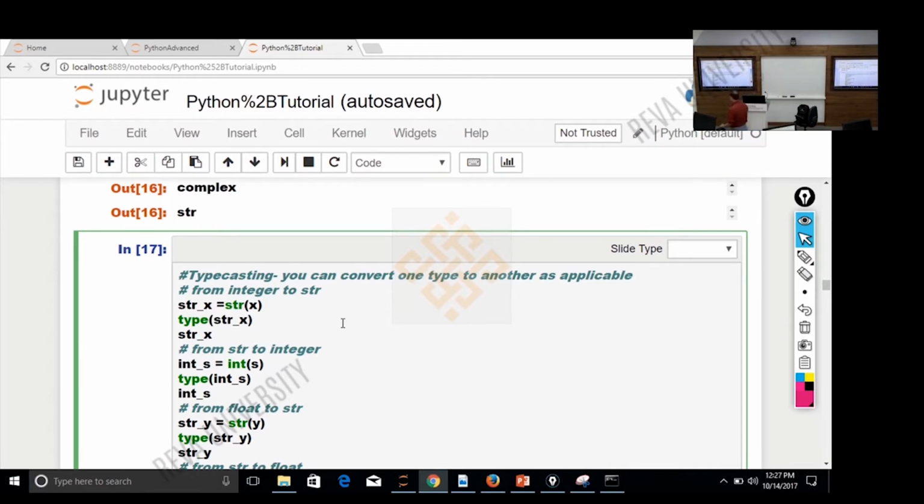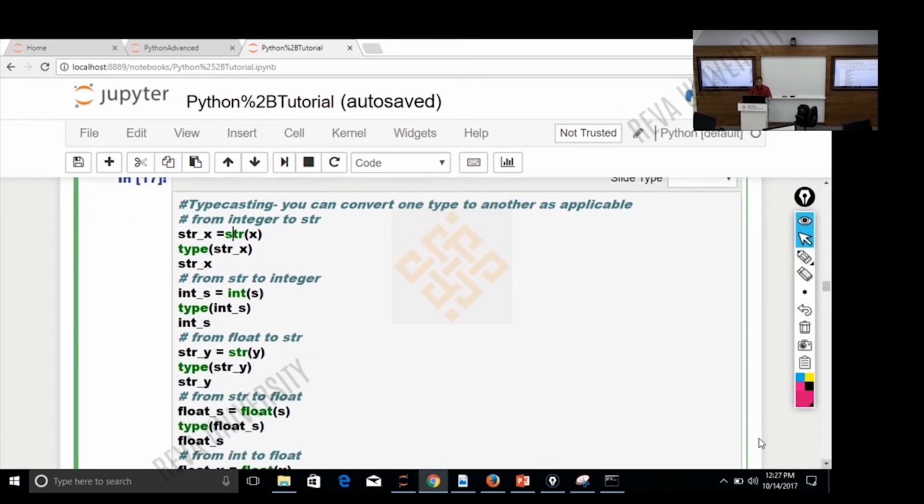And while you're doing this, save your code so that you'll have it for future reference. Believe it or not, in one week you will forget some of these things. So if you have it typed, you will be able to remember it. We are making some more conversions over here as well, but I'll give you a moment to look at it. So we're converting pretty much everything to everything else wherever possible, right?